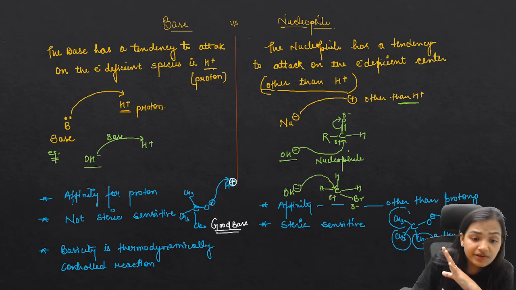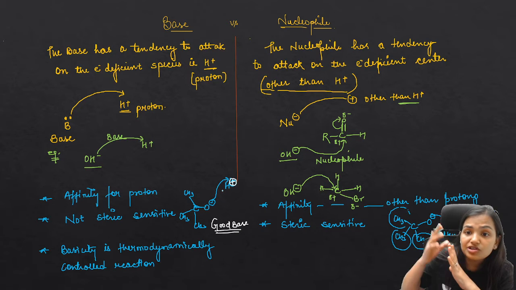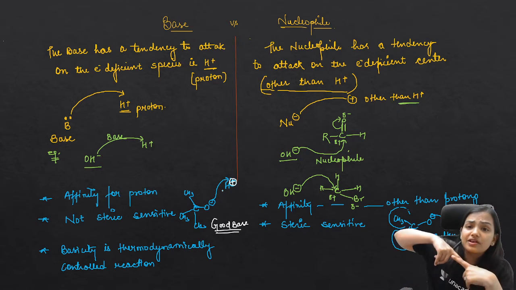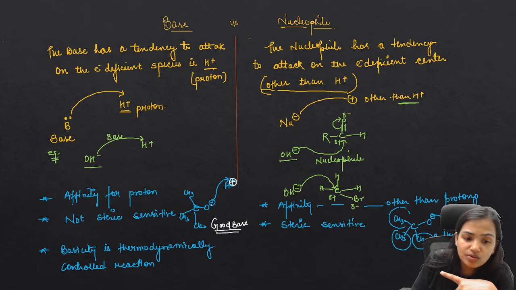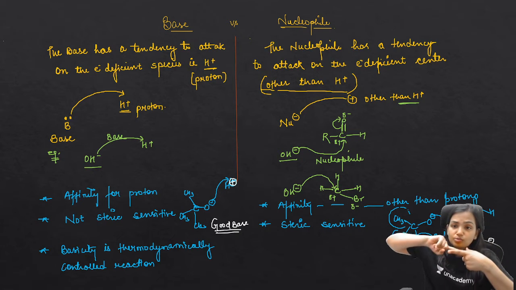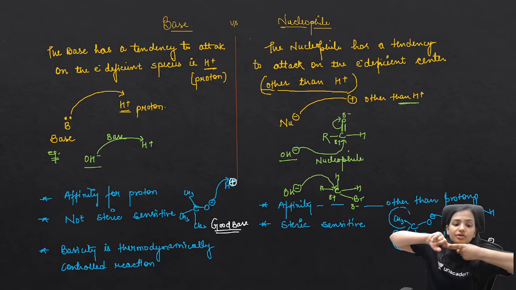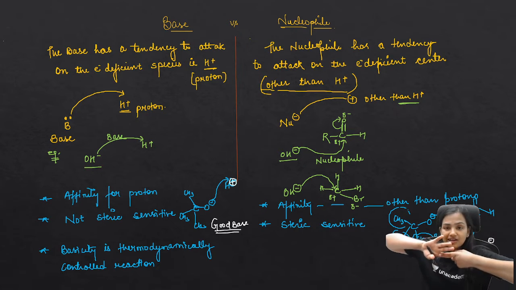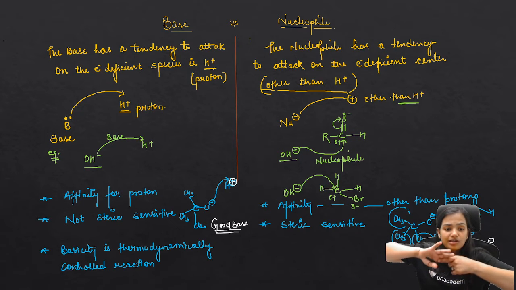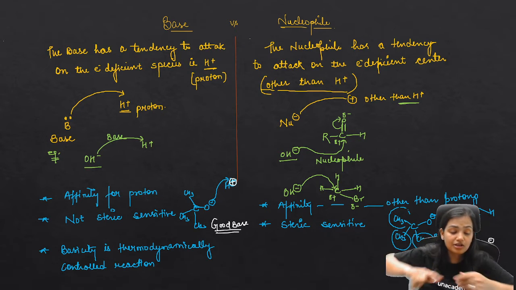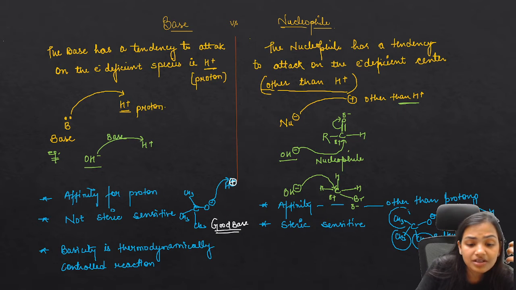If there is a formation of this as a product, this bond is going to be very strong, because this is O negative and this is H positive, opposite in charge, and they will form a very strong bond. So this is a thermodynamically controlled reaction, meaning it will be stable over heat and light. If you give a large amount of energy, this bond is not going to be broken very easily. So this is going to be a stable product. Basicity is a thermodynamically controlled reaction.